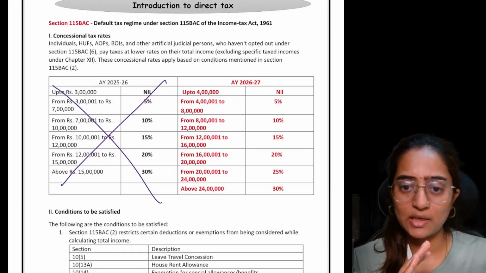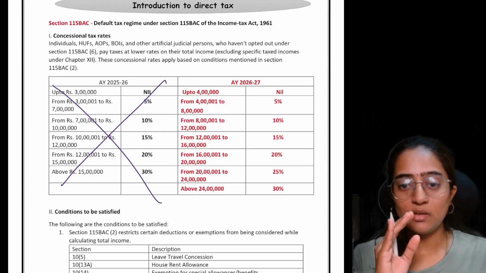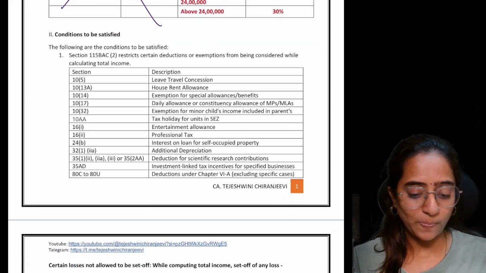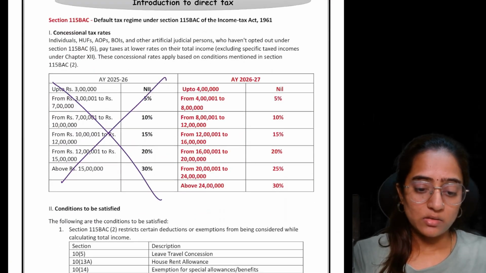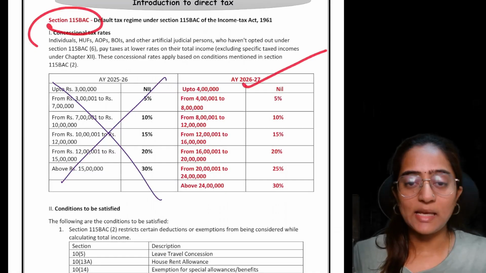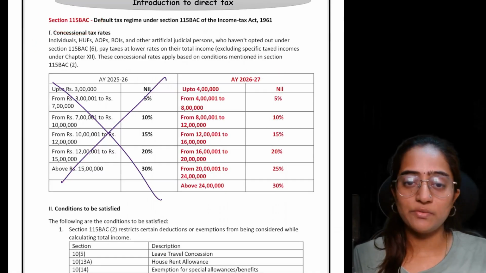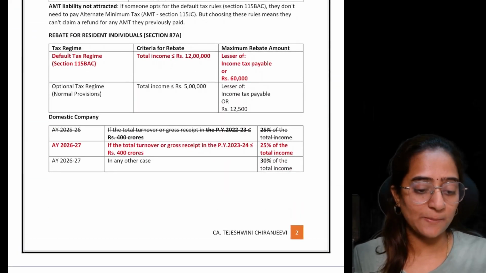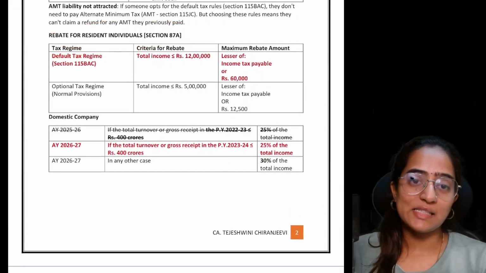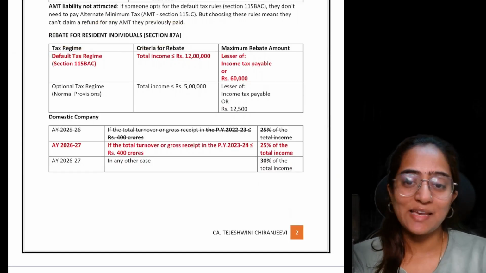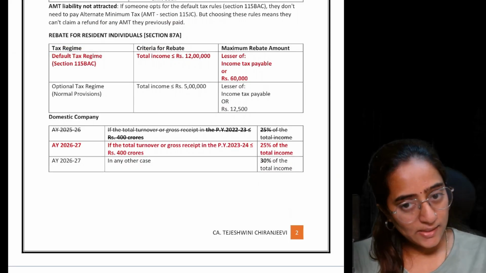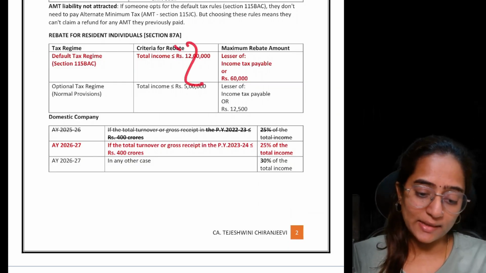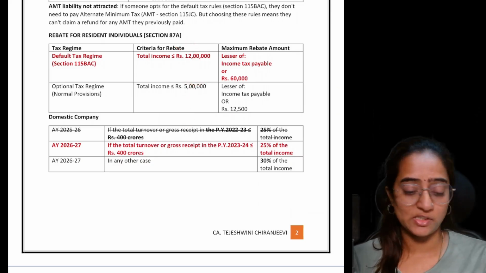It was a simple question which I have taken from chapter number 1, Introduction to Direct Tax from your CA material, illustration 3. Okay, see, this is the amendment which is there for AY 26-27 from this section 115 BAC. Rebate for resident individuals from section 87A. Whenever there are changes in the main sections or the main provisions, automatically we'll get these changes. Remember, rebate will also be changed.